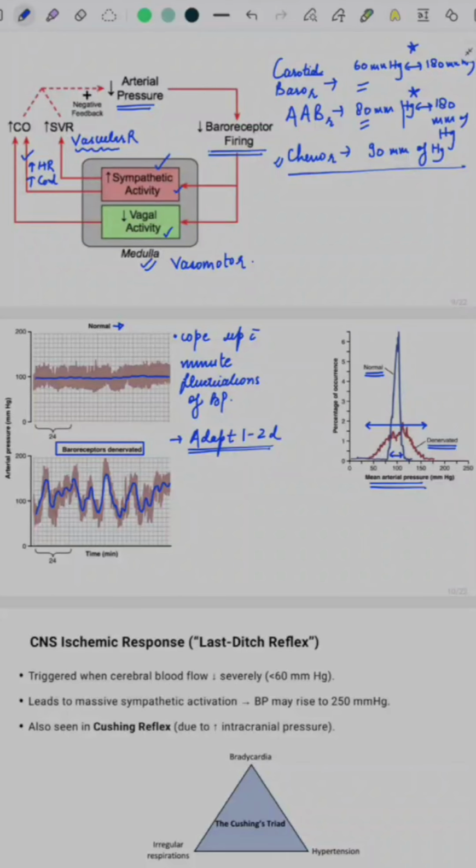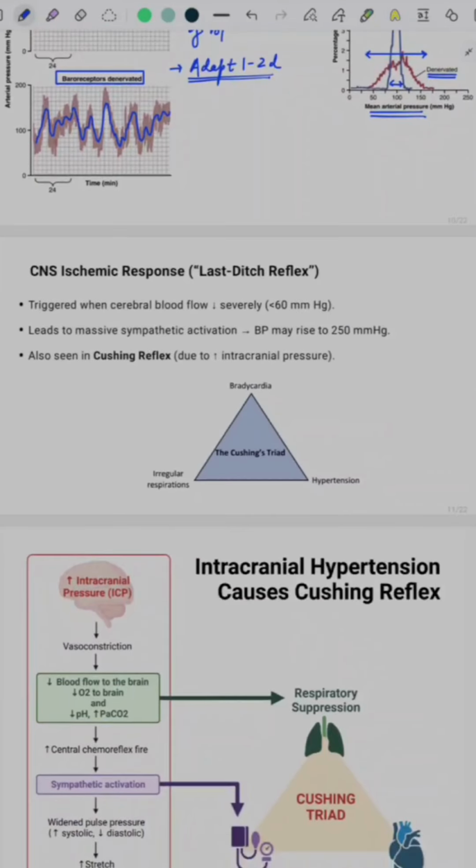The next mechanism that we are going to look at is the CNS ischemic response. It is triggered when the cerebral blood pressure falls below 60 mm Hg. When it falls below 60 mm Hg, there is a marked reduction in cerebral blood flow. This causes accumulation of lactic acid, CO2, and hydrogen ions. And this leads to massive sympathetic activation, and it can cause the BP to rise to 250 mm Hg. An example of CNS ischemic response is Cushing's reflex.